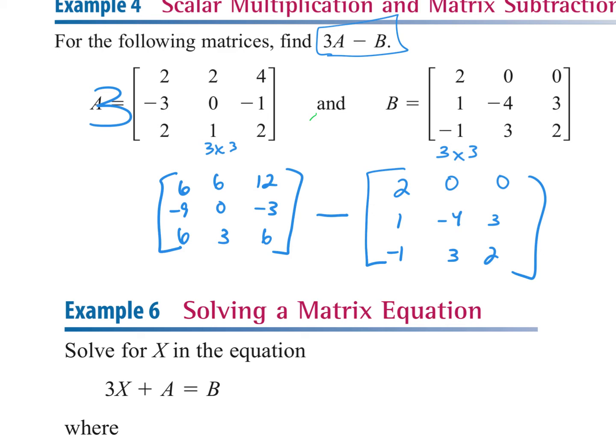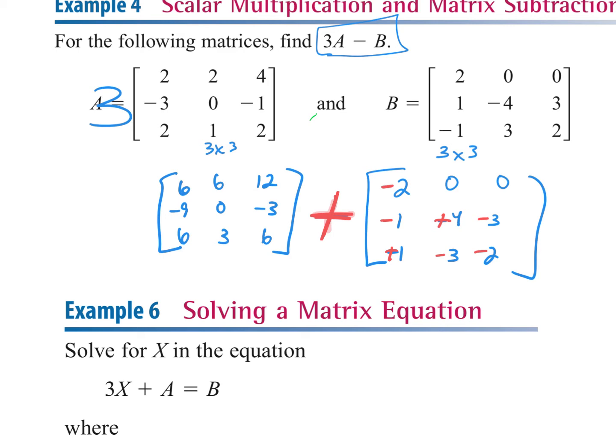So when I distribute, this becomes a plus, right? I'm distributing this negative sign. So this becomes a plus. And then what happens to every sign in the matrix behind it? It changes, right? So positive 2 becomes negative. 0 doesn't matter. Positive 1 becomes negative. Negative 4 becomes positive. Positive 3 becomes negative. Negative 1 becomes positive. Positive 3 becomes negative. And positive 2 becomes negative.